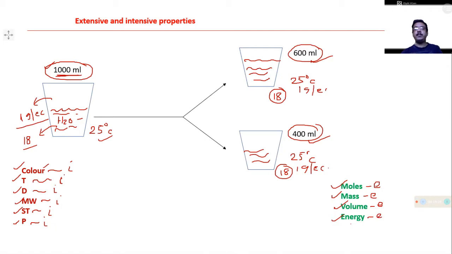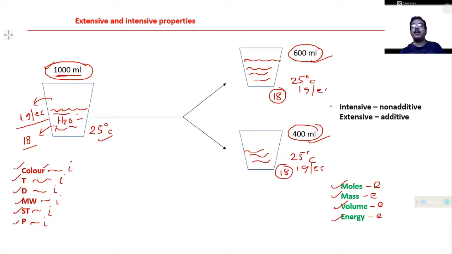So these are the properties like moles, mass, volume, energy. These properties depend on the number of moles and the molecules. That's why these properties are known as extensive properties. So we discussed some of the properties as extensive and intensive properties with some suitable examples.